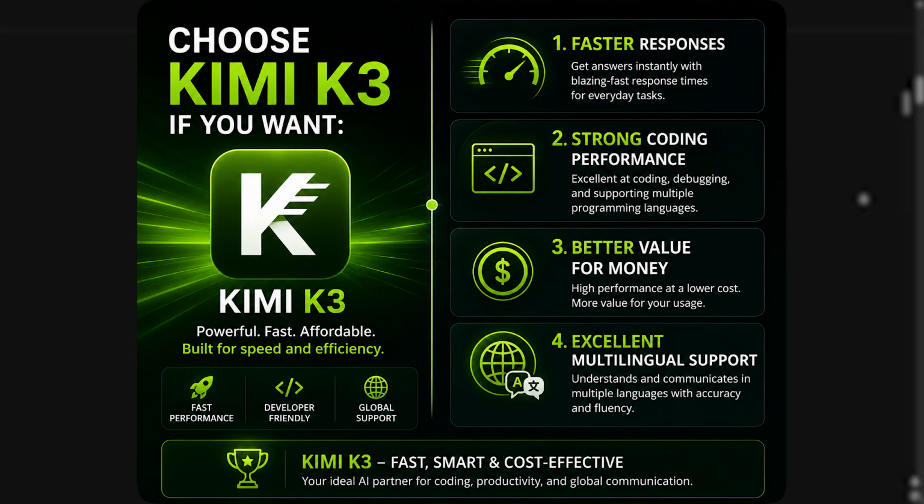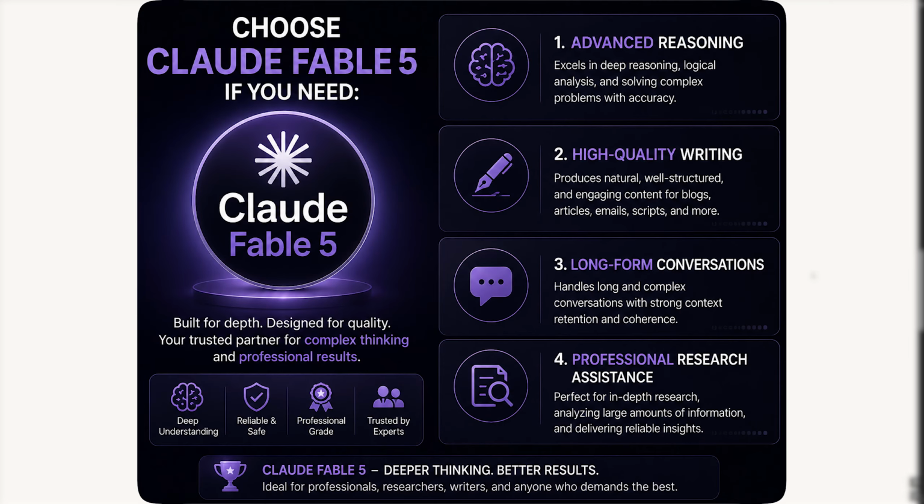Which AI should you choose? Choose Kimi K3 if you want faster responses, strong coding performance, better value for money, excellent multilingual support. Choose Claude Fable 5 if you need advanced reasoning, high quality writing, long form conversations, professional research assistance.